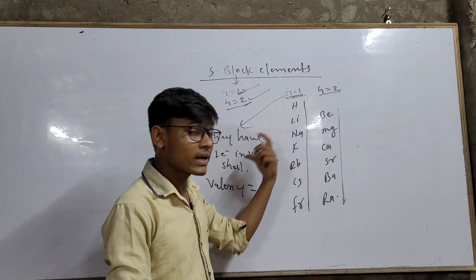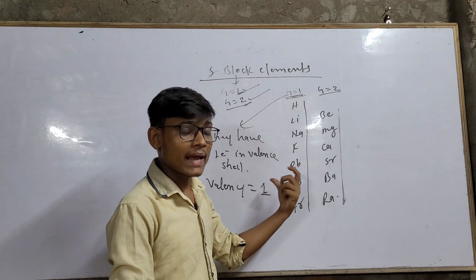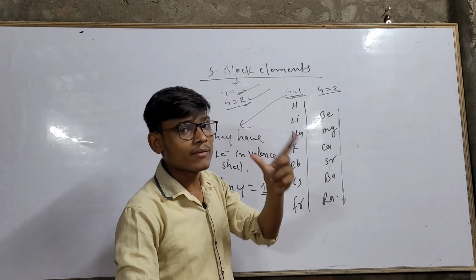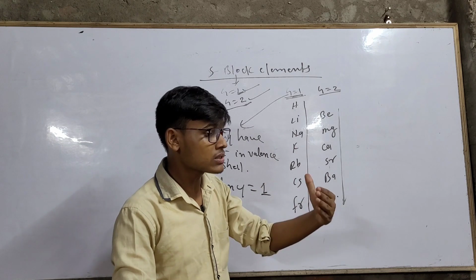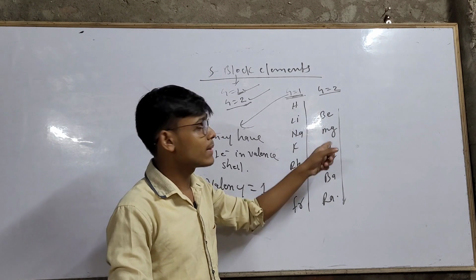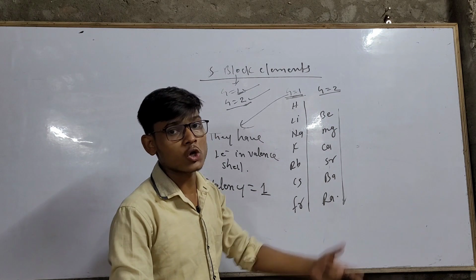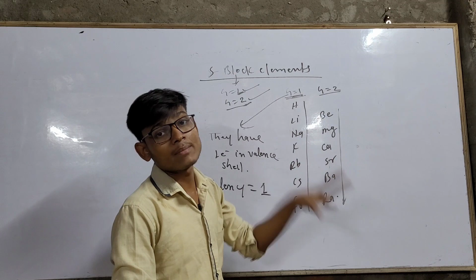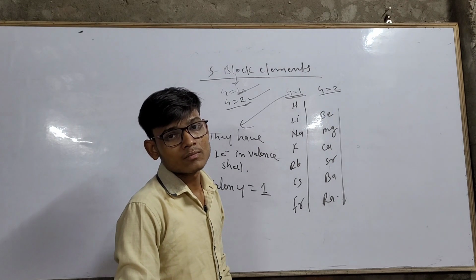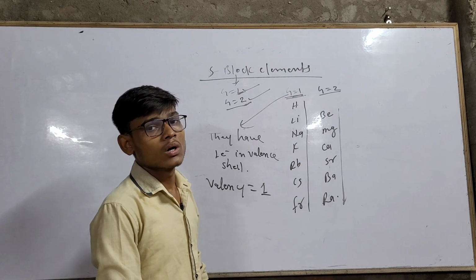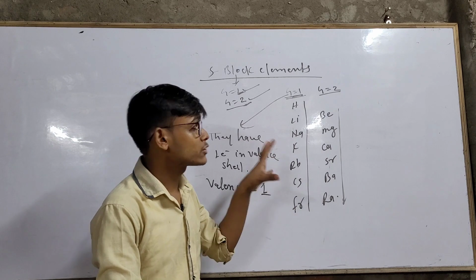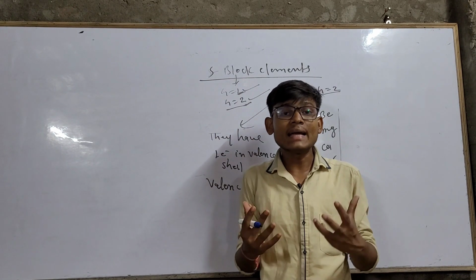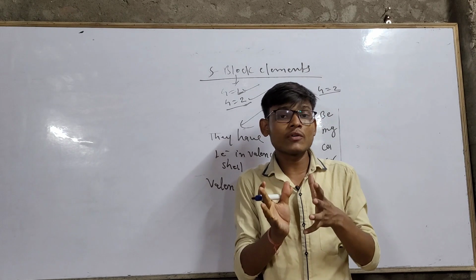Elements of group first have 1 electron in their outermost shell, and they want to complete octet in their valence shell. Due to this reason, they lose 1 electron, and group 2 elements lose 2 electrons from their outermost orbit. Due to this reason, these elements are called electropositive elements. In next video, we will talk about electronic configuration of S block elements, how we can write electronic configuration of S block elements.